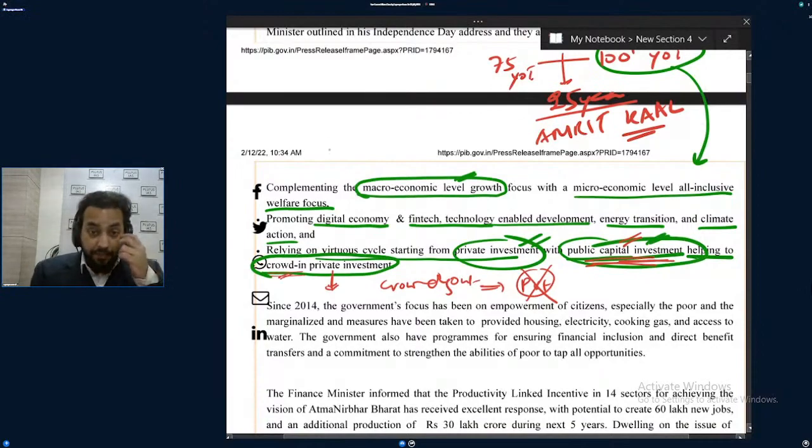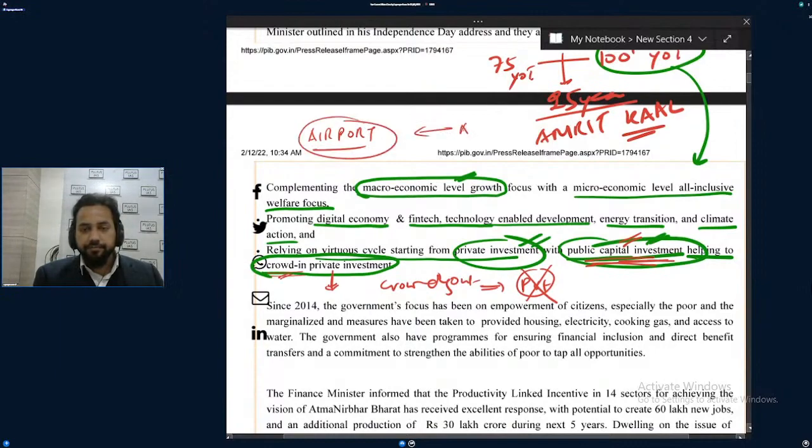You can take any example. The government is also putting effort into making infrastructure, and private parties would be adding to them. For example, the government is making an airport of its own, and then airlines will come, and all that will be provided by private parties. If there was no airport, there would be no airlines. So the government is investing first in capital expenditure, so that private parties can also add to that. Yes, Gati Shakti is one example.